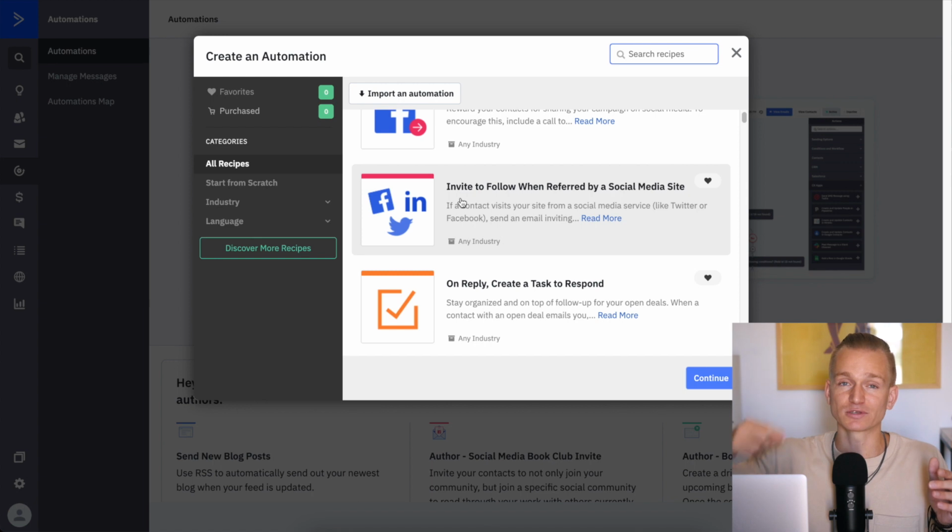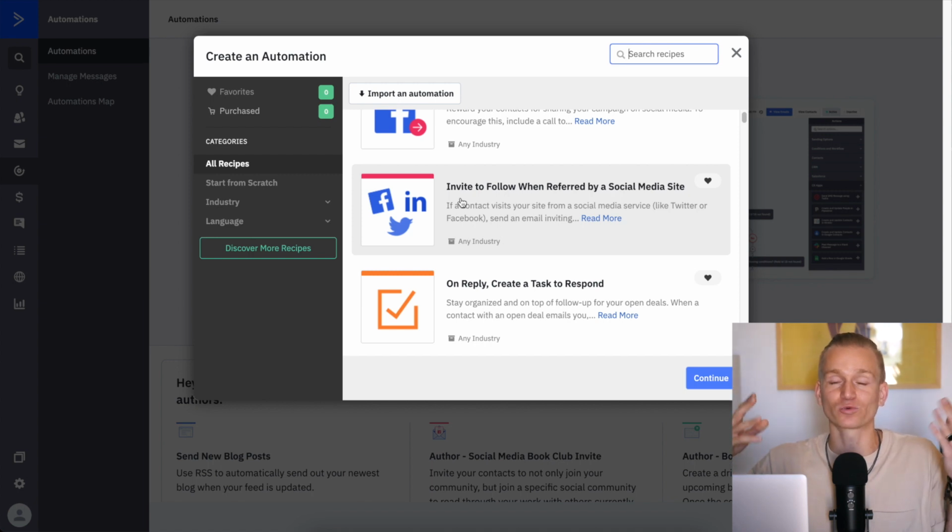And if someone comes from social media to your website and they subscribe to your list, then because you know they are already interested in your social media, you can put them into an automation that sends them out an email asking to follow you on that social media network where they already found you before. So this is something that you probably might not think about right away, but super powerful.